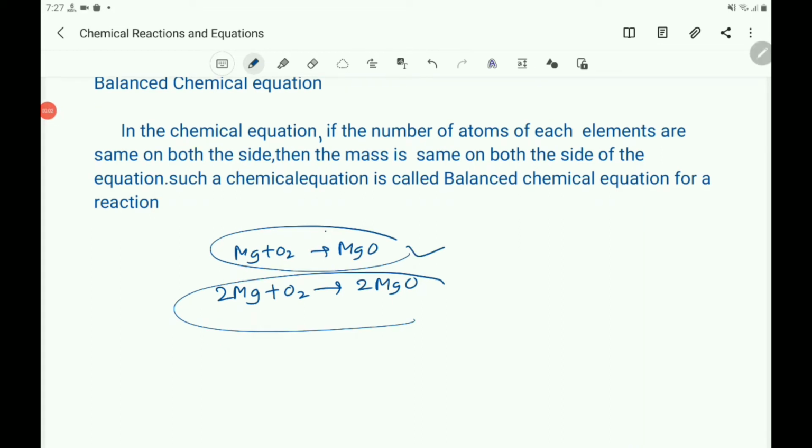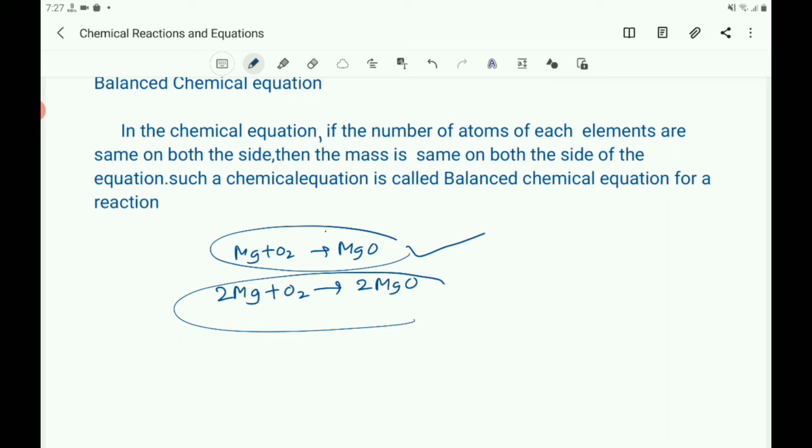A skeletal equation is to be balanced. There is a need for balancing the skeletal chemical equation. Why is it? That is according to the law of conservation of mass. According to the law of conservation of mass, matter can neither be created nor destroyed.